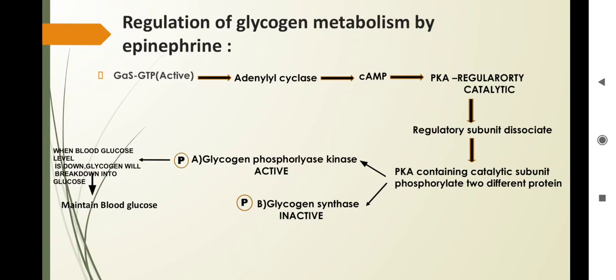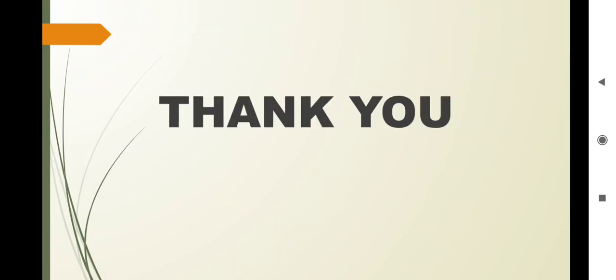So how epinephrine regulates glycogen metabolism by GPCR is as simple as that: by simply the activation of G-alpha S from the inactive to the active state, and activating protein kinase A. So this is all about GPCR.